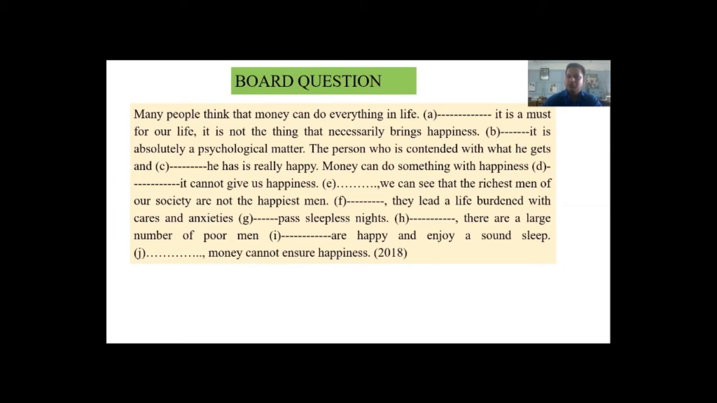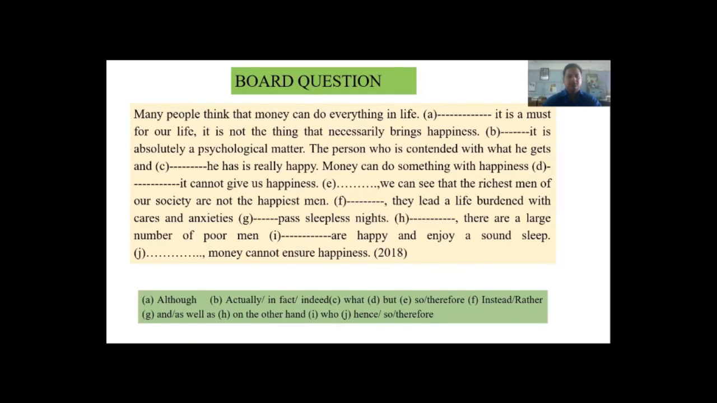This is a good question for you, and you can see there are 10 gaps, and for each gap there is half a mark. So in total, 5 marks for you for sentence connectors. So dear students, let's see the answer of this good question. First one is although.